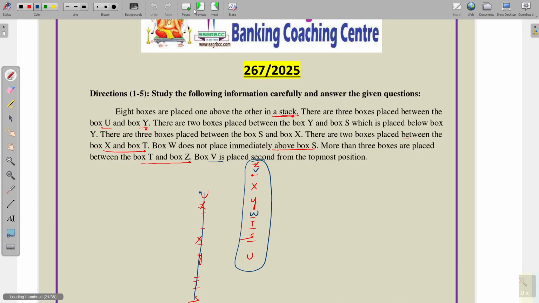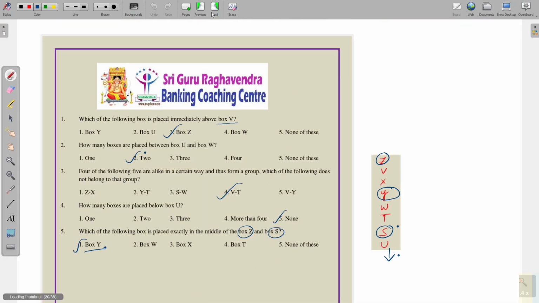You have to remember one more point here. In stack puzzles we will get more possibilities. Here we got 2 possibilities; if we continue, 3 or 4 may come. But once you concentrate on this topic, you will definitely get nearly 5 questions on this topic, based on stack puzzle.